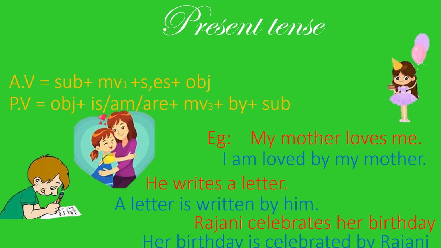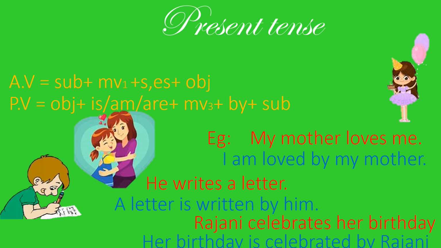The main verb is in the third form, and as per the rule, by is added. At the last, the subject is added. So to remember the active voice of present tense, we can remember the example, he plays cricket. And for passive voice: object plus is, am, are plus main verb in the third form plus by plus subject.